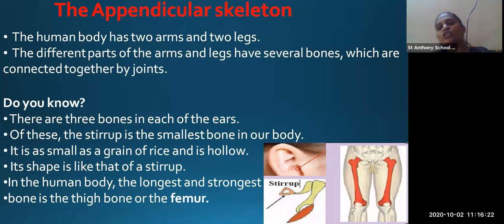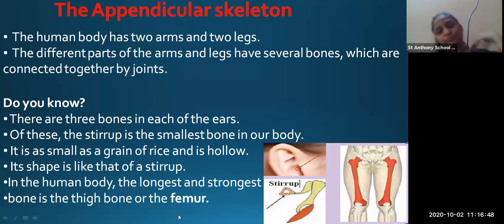Stirrup is the smallest bone in our body. So if anyone asks you which is the smallest bone in our body, you can say that stirrup is the smallest bone in our body. And if anyone asks you which is the longest and the strongest bone in our body, you can say thigh bone, that is femur.